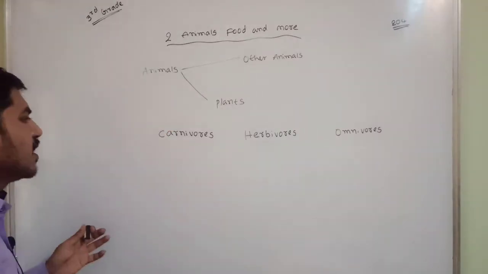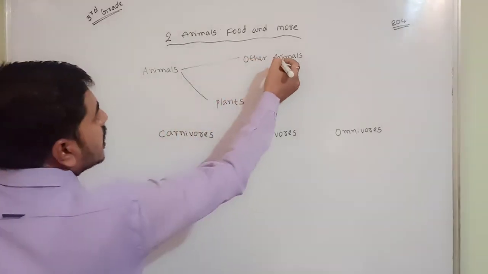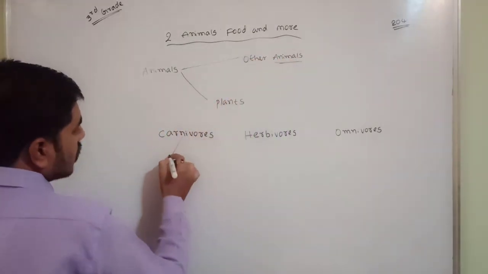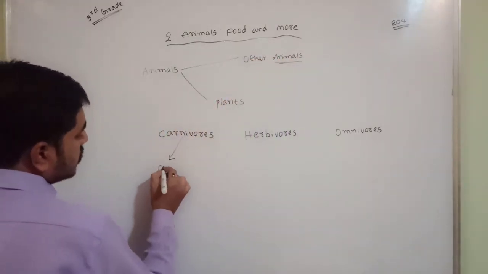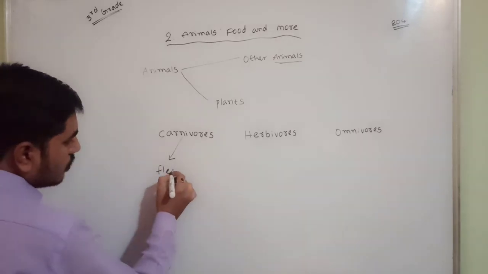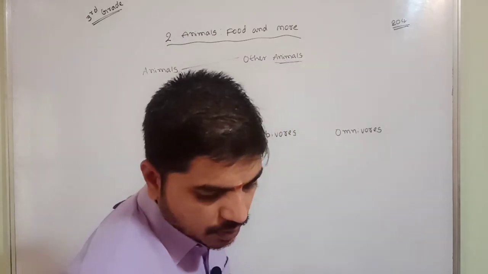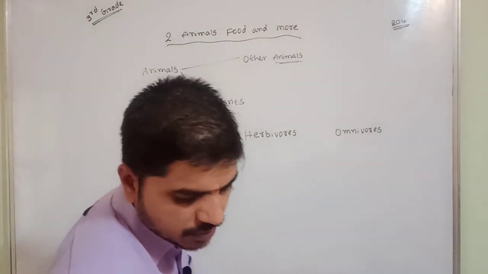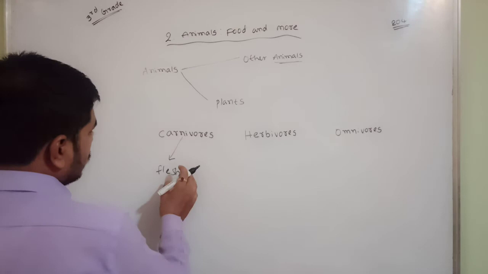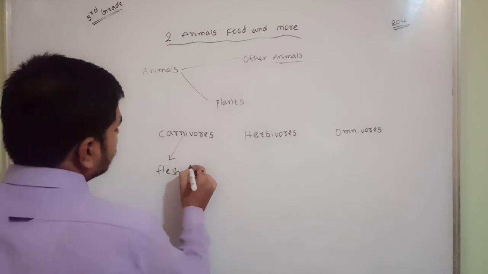What does that mean? They will eat other animals only, so they eat flesh or blood.